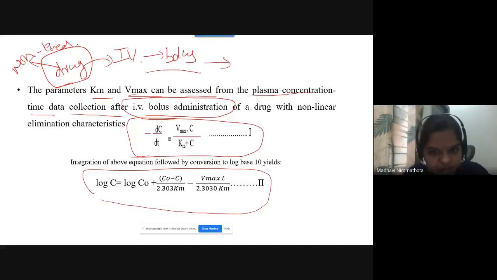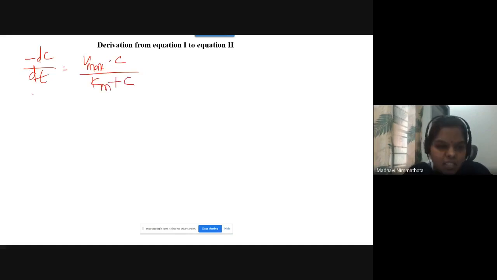First everyone has to write this equation 1. What is equation 1? dC by dt is equals Vmax into C by Km plus C, with a minus sign. So you can split the equation like this.